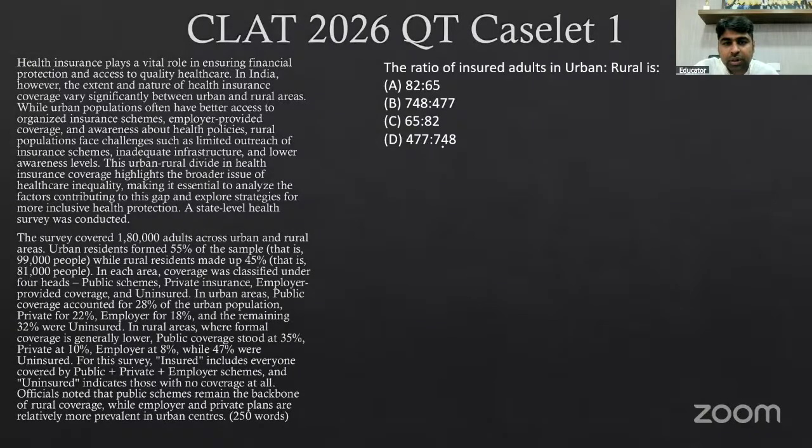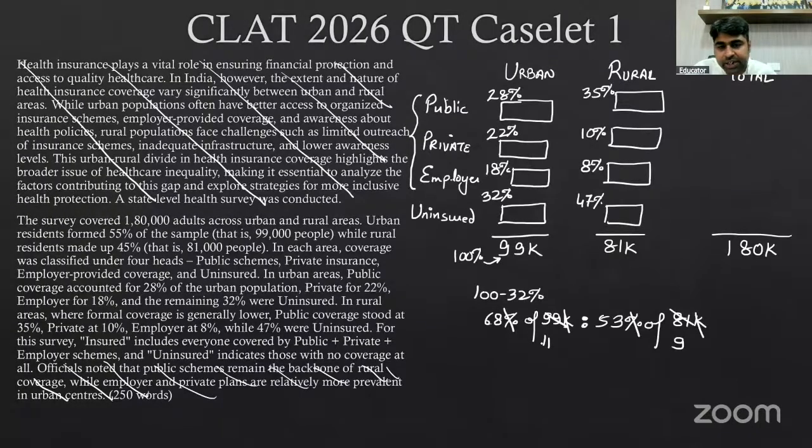Okay. So all I need to do is do 68 into 11 and do 53 into 9. Let's see, because obviously 53 is a prime number, so it will not get divisible. This is just 17 into 4. So we need to do that.